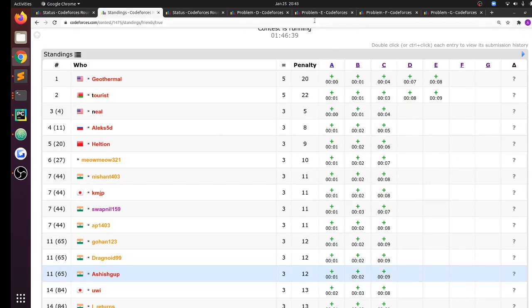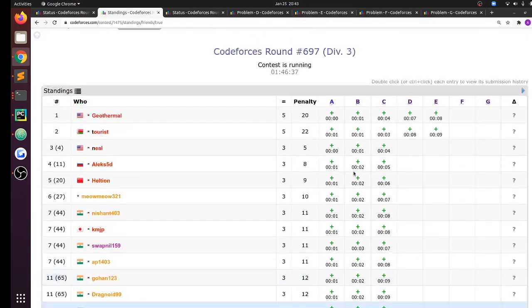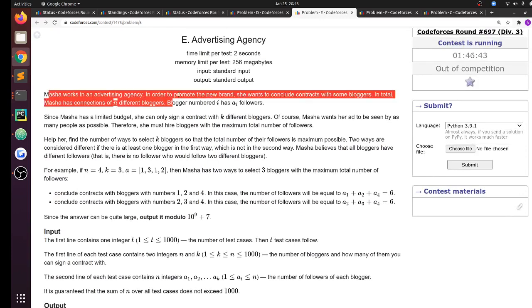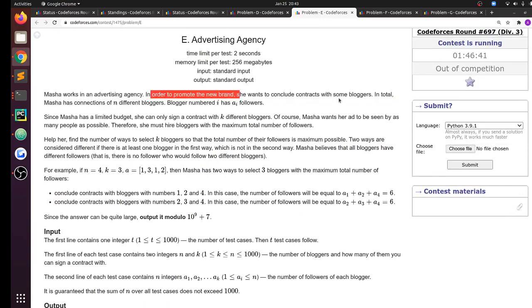People have solved E much faster than D, so let me read E. Masha works in an advertising agency. In order to promote the new brand, she wants to conclude contracts with some bloggers. In total, Masha has a total connection of n different bloggers. Blogger number i has a_i followers.